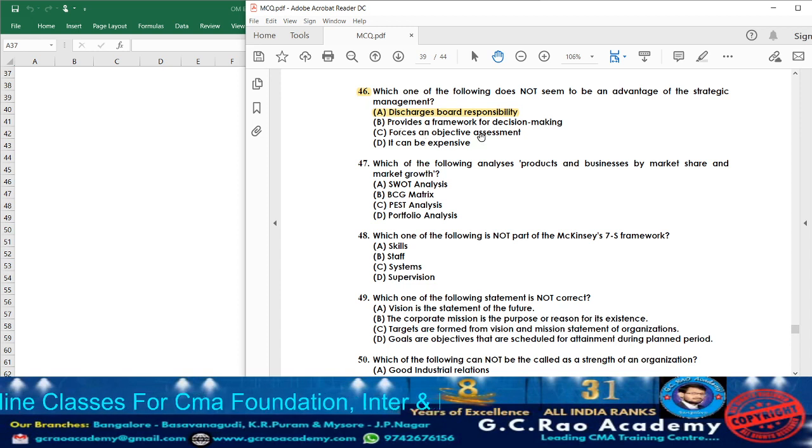Option B, what they have given, provides a framework for decision making. Yes, it is the advantage. Forces an objective assessment. Yes, it is also an advantage. It can be expensive. See, actually, they are telling not an advantage. What they are asking here is not an advantage. It can be expensive. So option D will be the answer here.